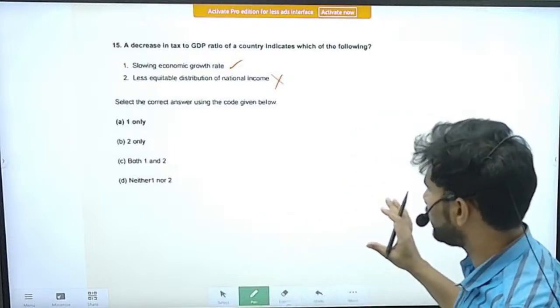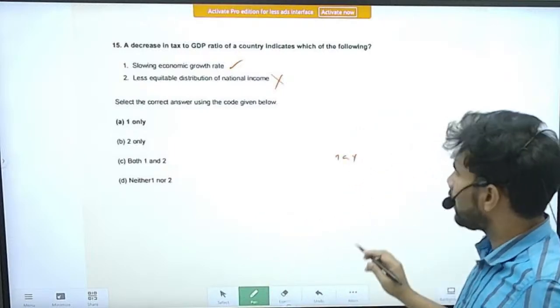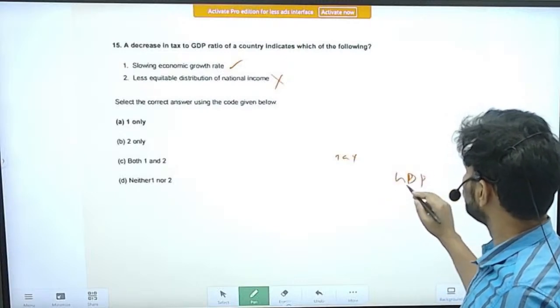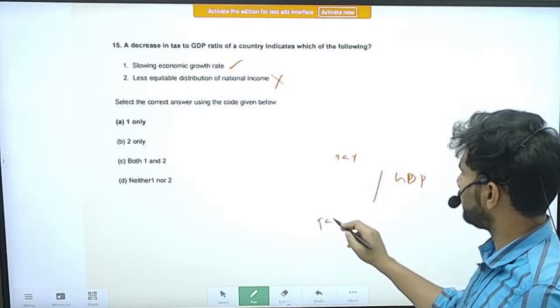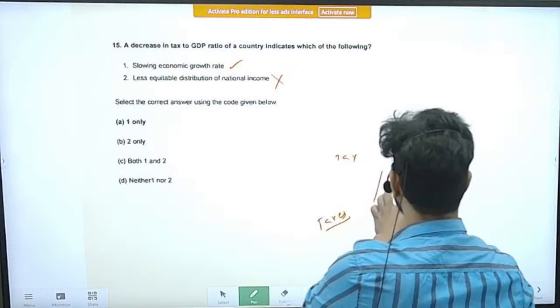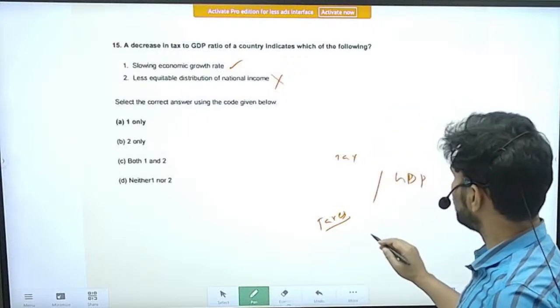So first you have to understand what is meant by tax to GDP ratio. GDP is there, and the taxes collected by us, how much percentage they are of the total GDP. So the optimum level is 20%.